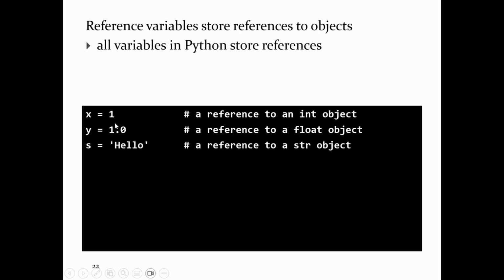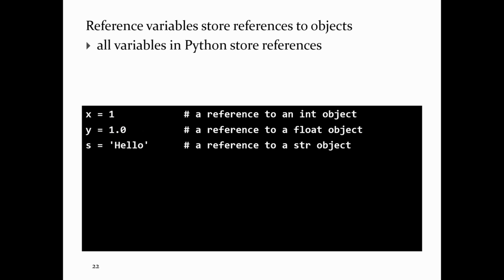So what's a reference? A reference is a way for the computer to find that object in memory. In Python, the number 1 actually corresponds to some object whose type is int. Inside that object, there's a piece of data that has the value 1, and there's a bunch of other stuff that lets Python interpret that number as an integer type and do various things like addition, subtraction, less than, greater than, and so on. So there's a bunch of stuff actually associated with this number 1.